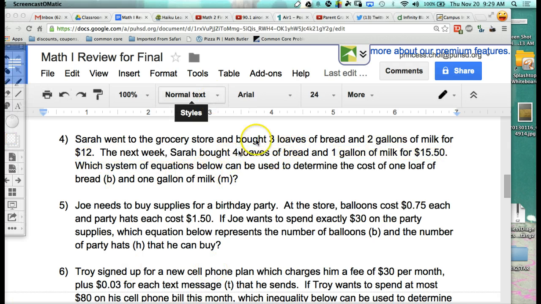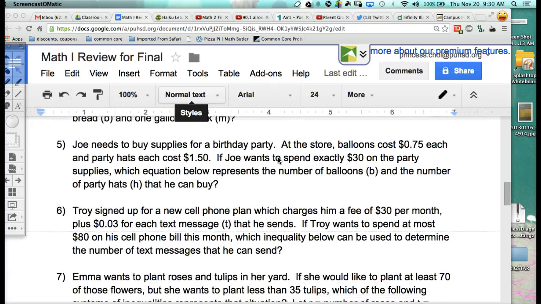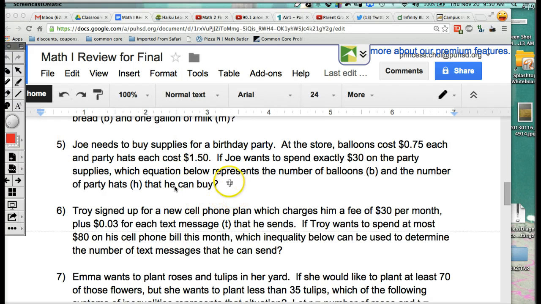Okay, my favorite babies in the whole wide world. Let's move on to question number 5, okay? Joe needs to buy supplies, and this one I can actually write in here because it's so easy. At the store, balloons cost, and I always have to highlight. I saw that Jessica over there. She copied every single question, and she was highlighting everything, and that makes me so happy.